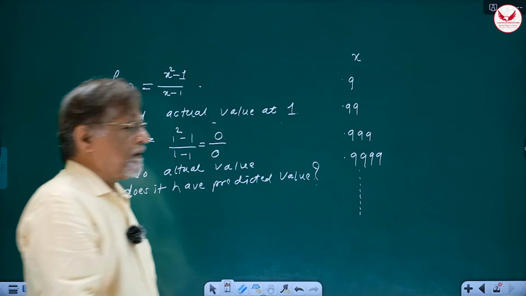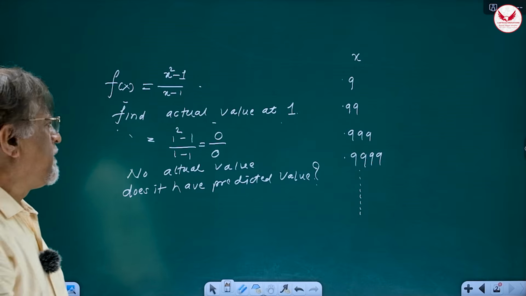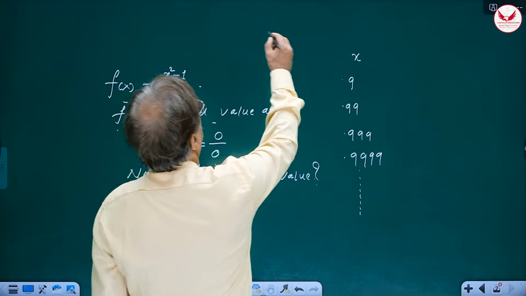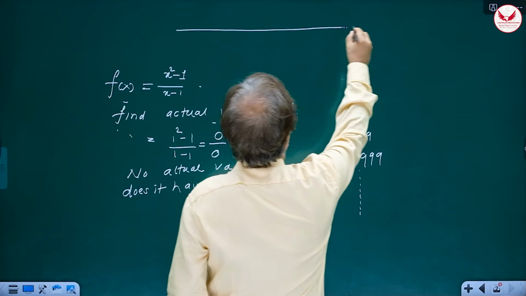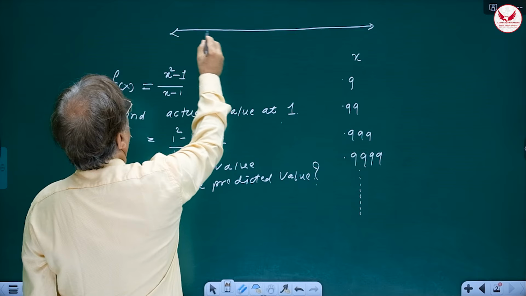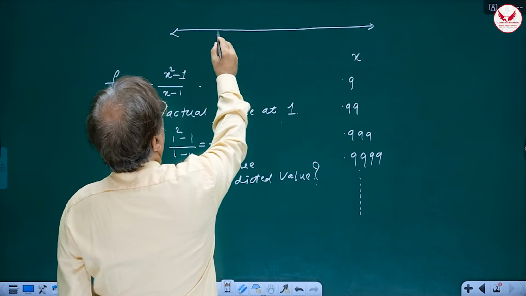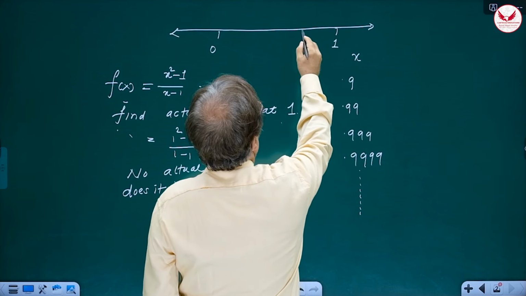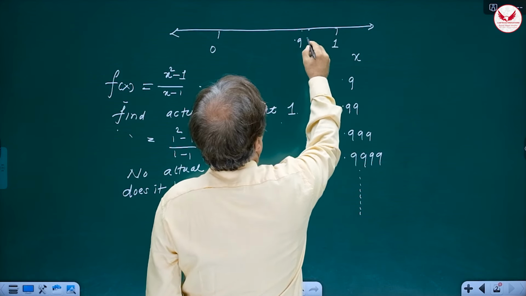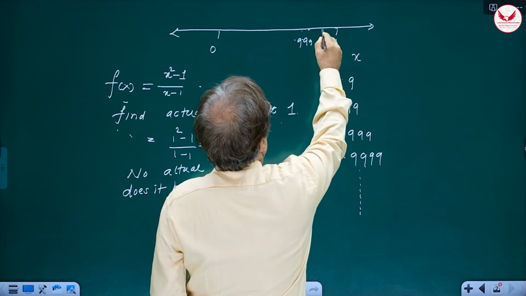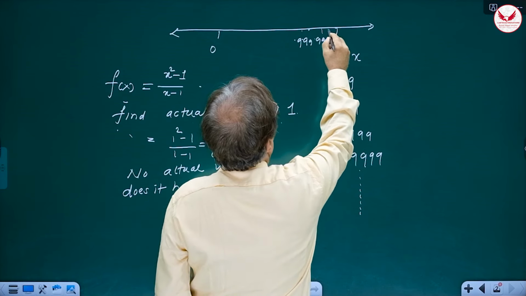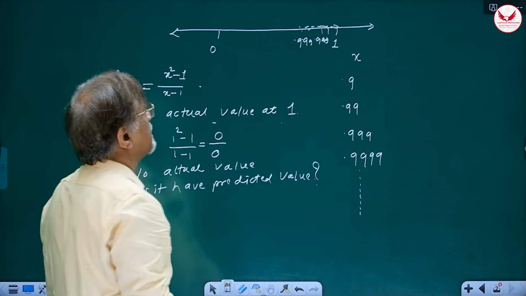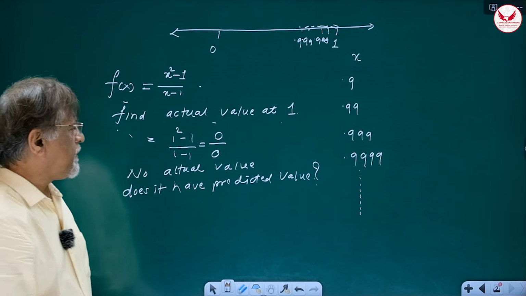You know, this is an infinite process. But this process will never take you to 1. But we are going closer and closer and closer to 1. Because if you take this real line, and if this number is, let us say, 0, and if this number is 1, then 0.9 is somewhere here, 0.99 is somewhere here, 0.999 will be even closer than that. So every time we are approaching very close to what? 1. So x is approaching 1.